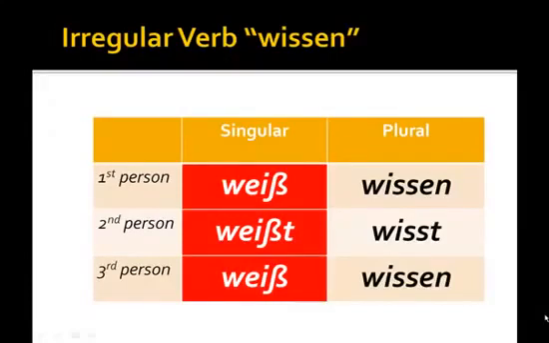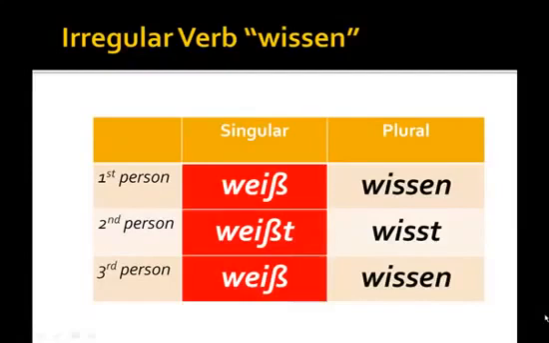So to summarize, irregular verbs generally manifest a change in the second and third person singular. These changes are erratic, unpredictable, irregular, therefore they simply have to be memorized.